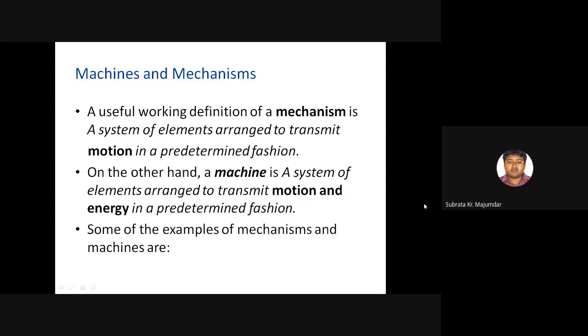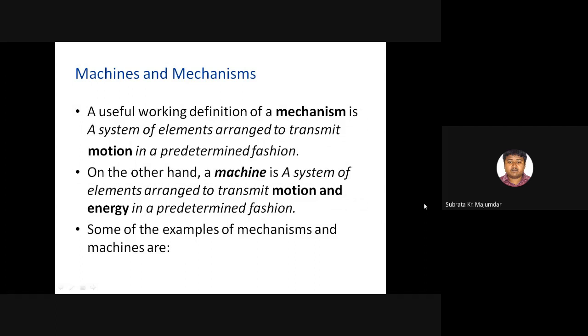Sometimes several different types of laws are required. One very common mechanism utilized in our shaper and planer is commonly known as the quick return mechanism. Why do we introduce this quick return mechanism? In a single word, we know that shaper and planer can remove material only in the forward stroke. It cannot remove material in the backward stroke. That's why we have implemented a mechanism.